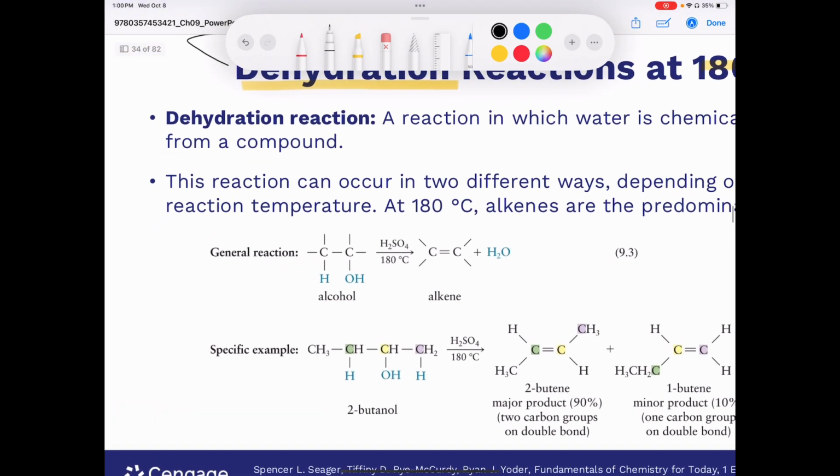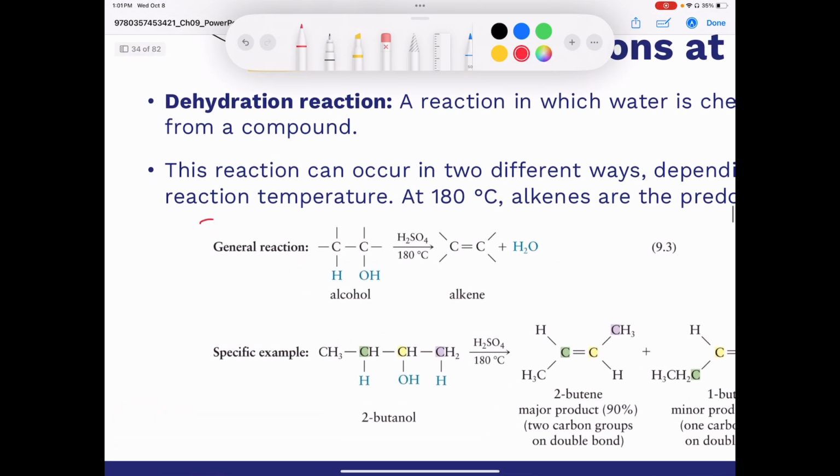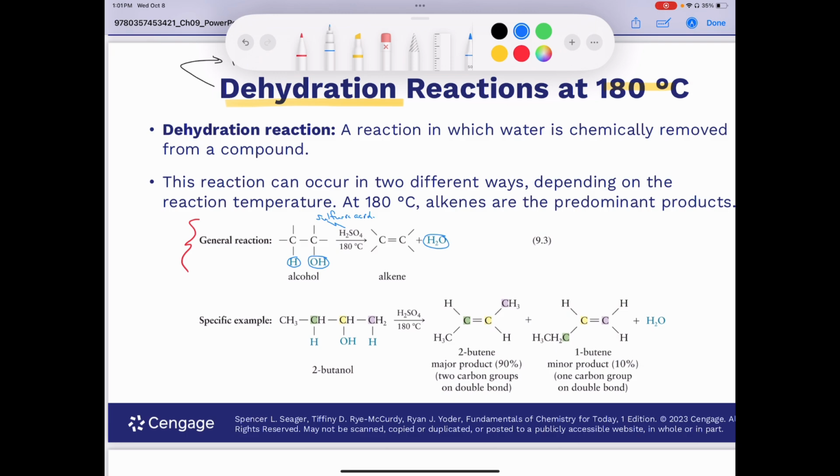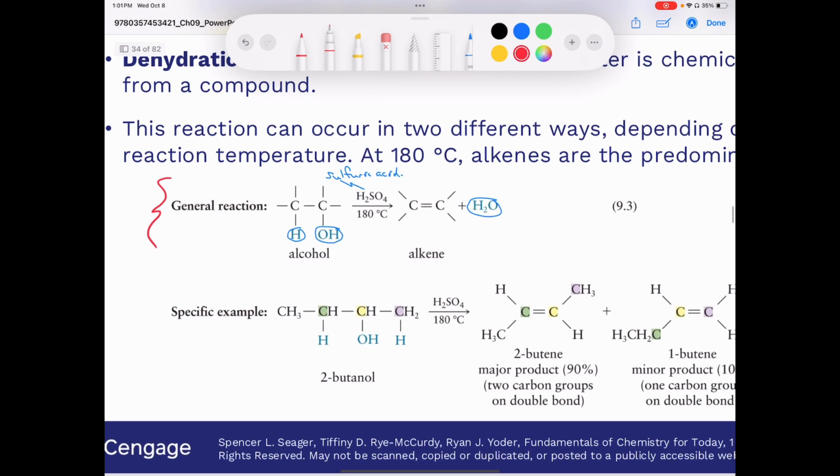So let's take a look at the general reaction here. We have some kind of alcohol, and then we cook that up with H2SO4, which is sulfuric acid, at 180 degrees Celsius, and we end up pulling off the hydroxy group and a hydrogen off of the next door neighbor carbon, the neighboring carbon atom, to form H2O, and then we're going to form a double bond between the two carbons. Now, in this specific example, we have 2-butanol. Where does that name come from? I have 1, 2, 3, 4 carbons, so my hydroxy group is on carbon 2, so 2-butanol.